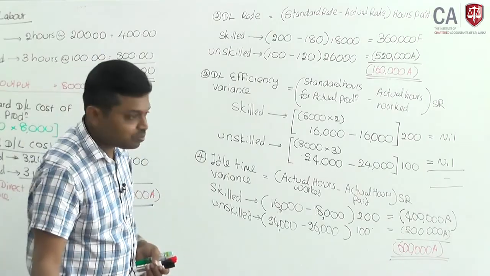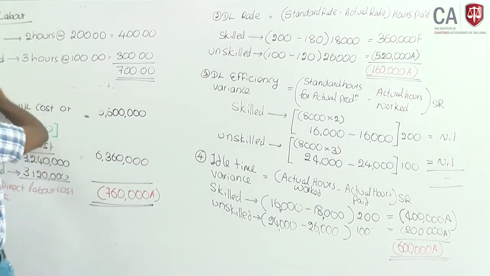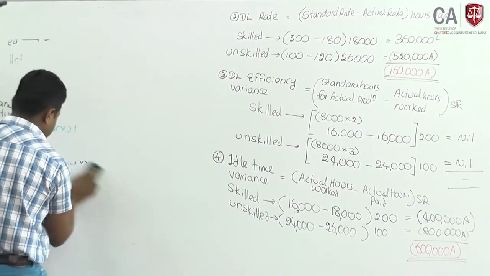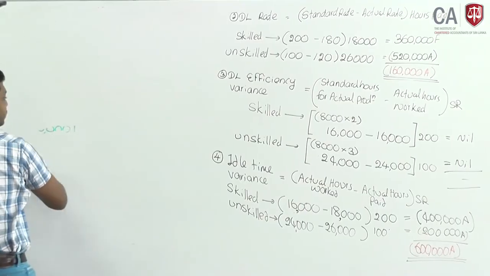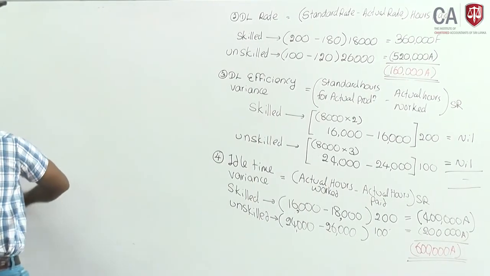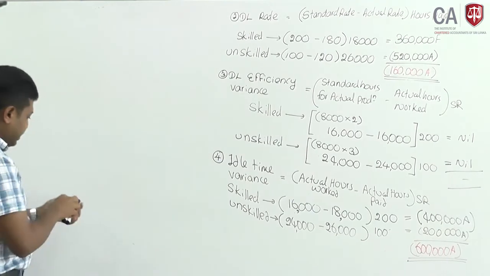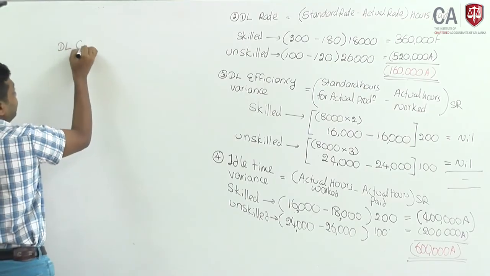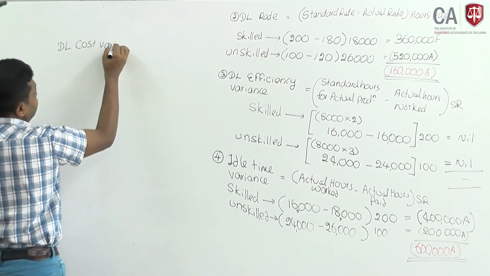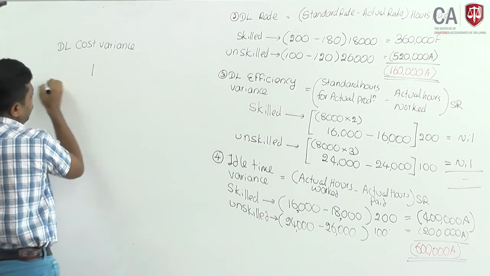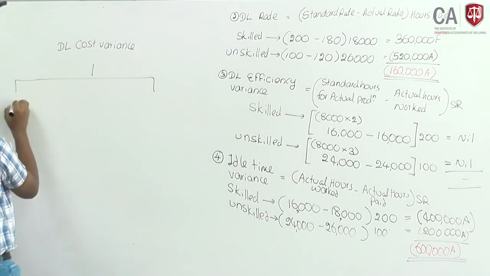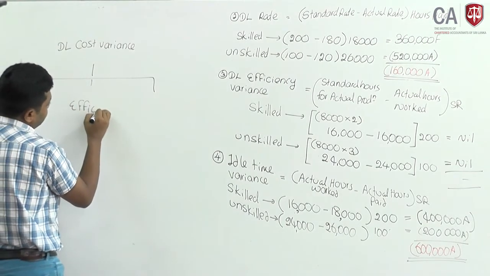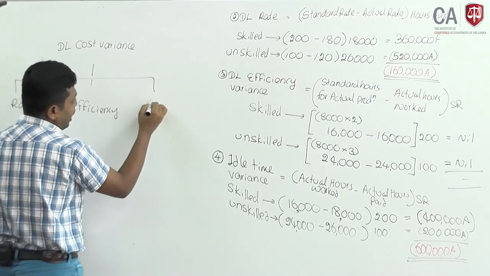In summary, I will give you a summary about direct labor cost variance. Direct labor cost variance is divided into 3: rate, efficiency and idle time.